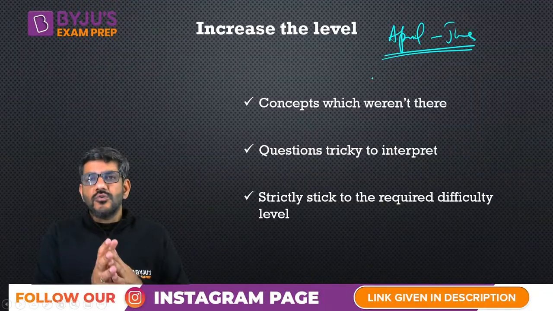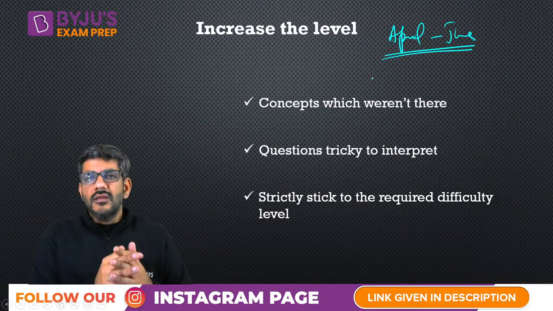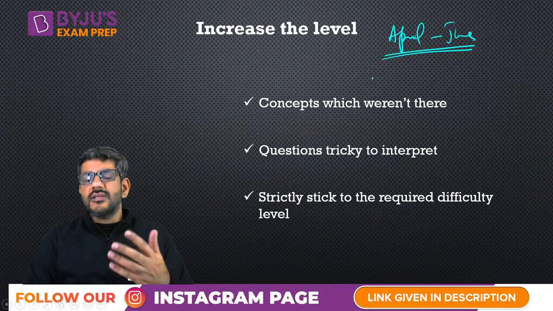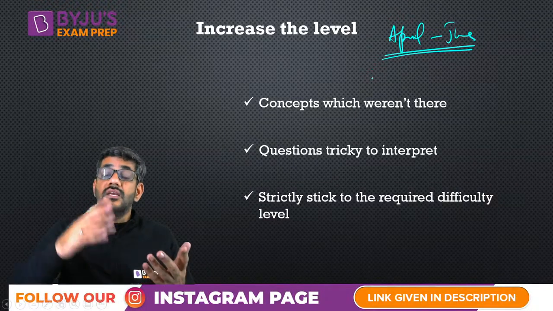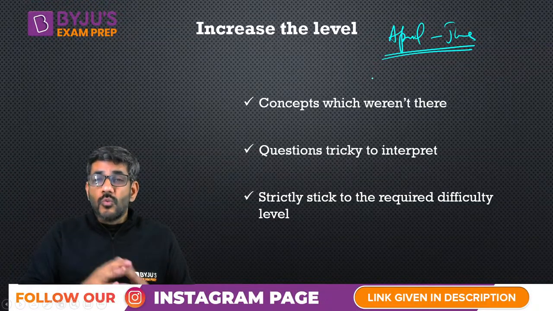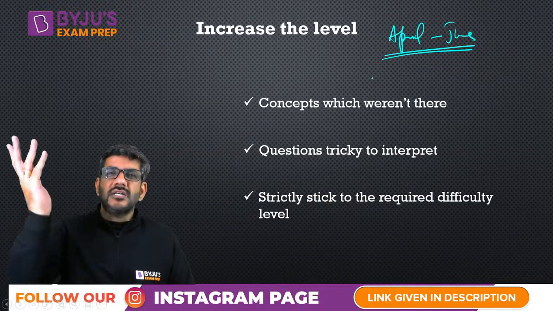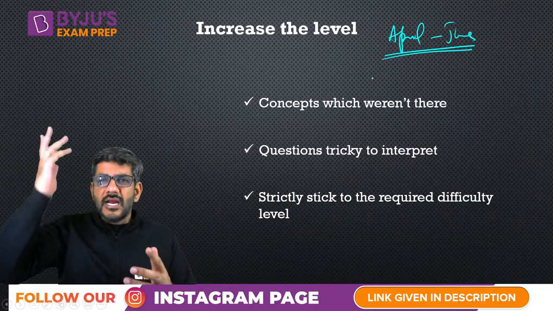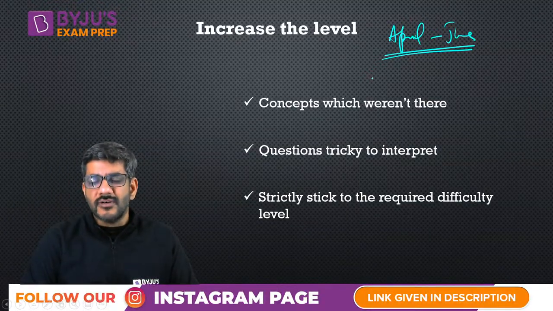If CAT is asking you 24 questions, let's say in QA, and your target is somewhere around 98-99 percentile, that means you just have to do 16-17 questions. You have to leave 6, 7, 8 questions. So why should I be bothering about those questions which are taking a lot of time, or which require some different kind of formula or theorem to solve them fast?